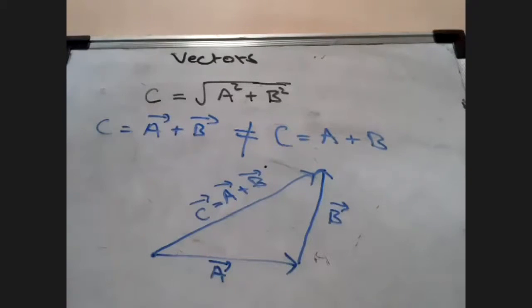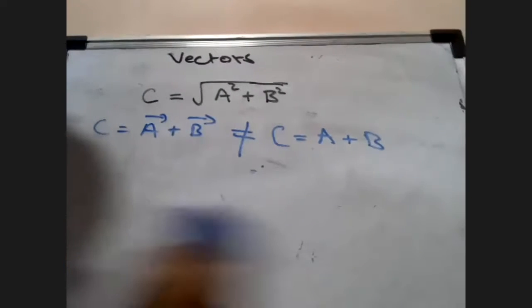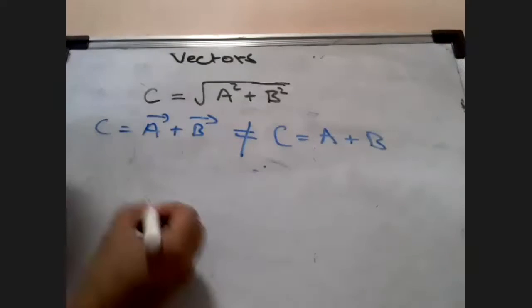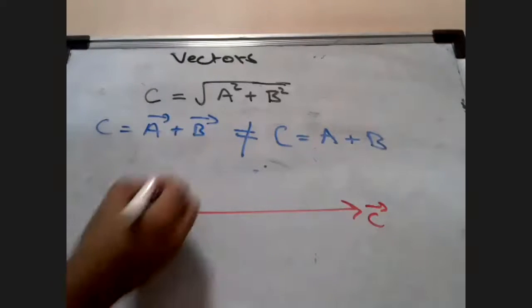But there is one case where we can actually prove this. There is one case we can prove this. And in which case that will be, look here. Suppose I say that there is a vector here like this, that I say there is a C vector here. This is my C vector. Okay. And there is another vector, which is A vector here.